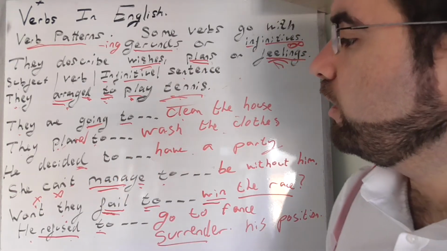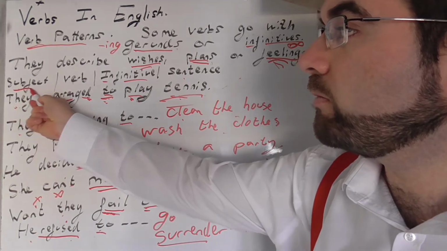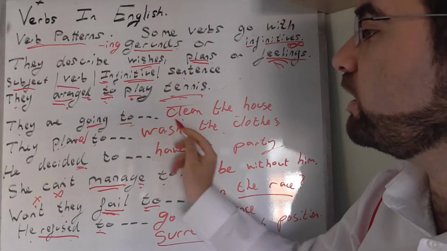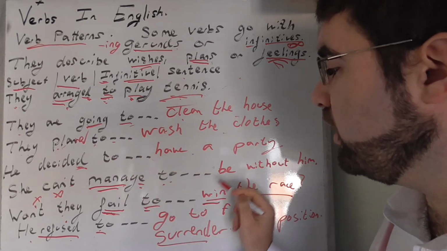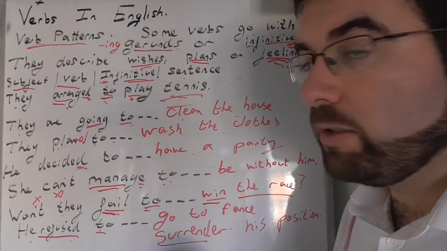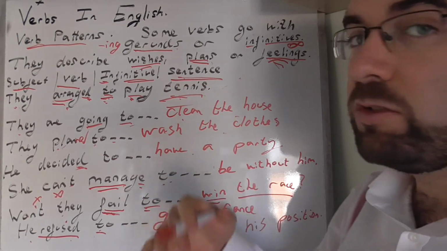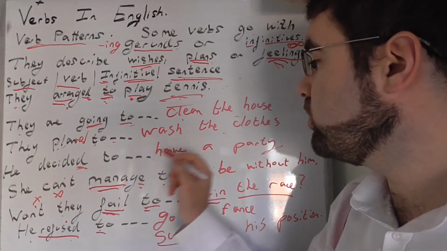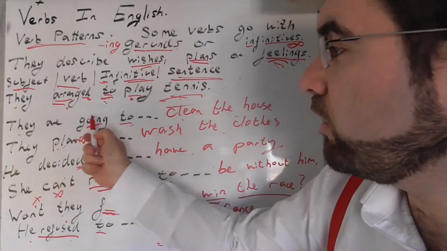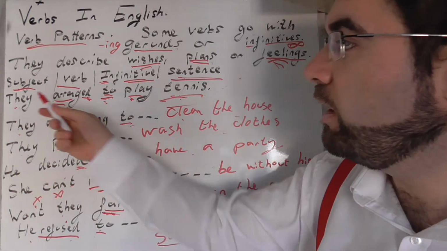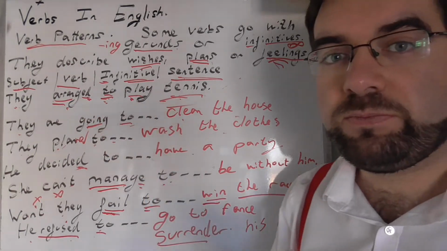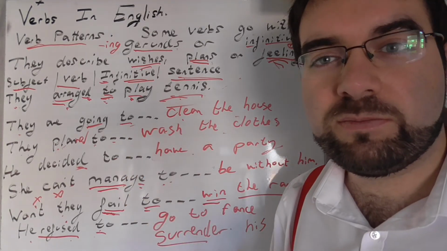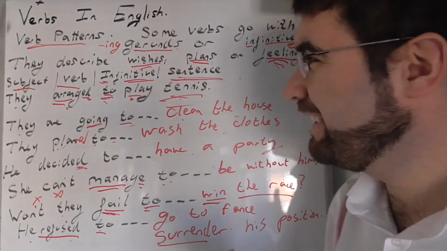So we have subject with a verb, with the infinitive, to play, to clean, to wash, to have, to be, to win, to surrender, with a sentence, to something. He refused to surrender. He decided to have a party. They are going to clean the house. They arranged to play tennis. I decided to teach English. Very good.